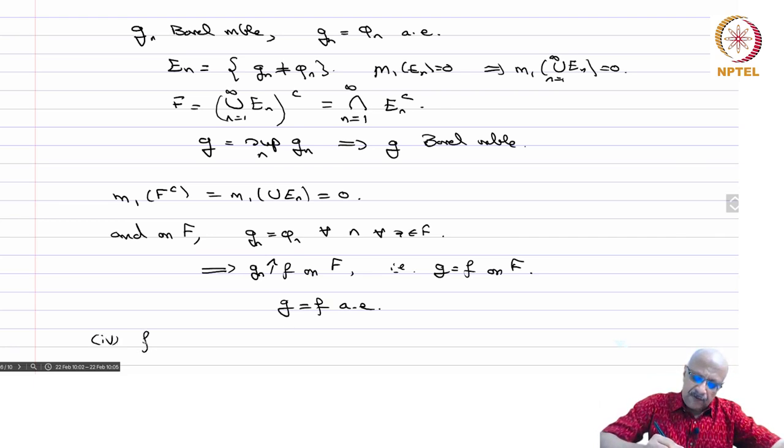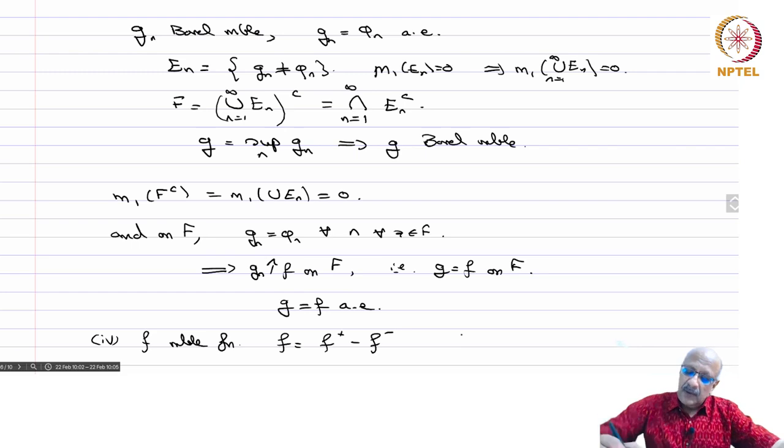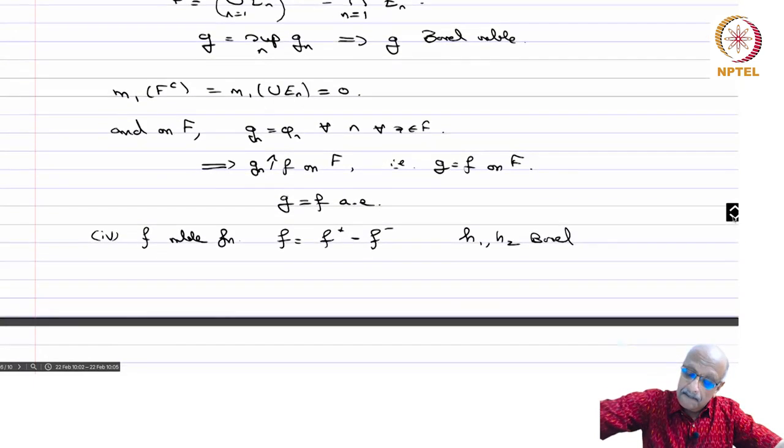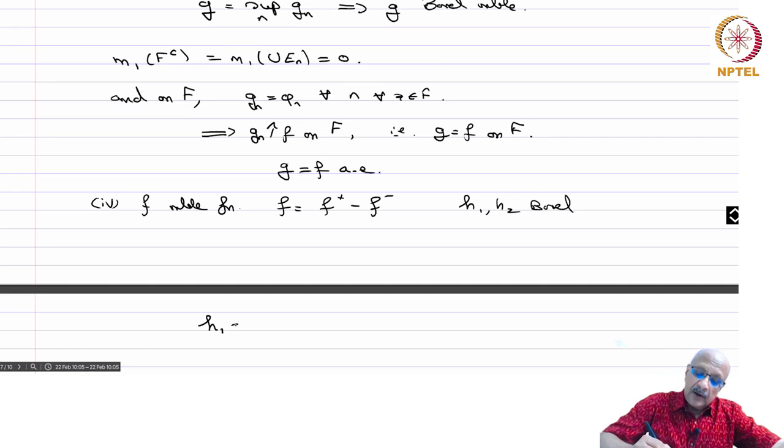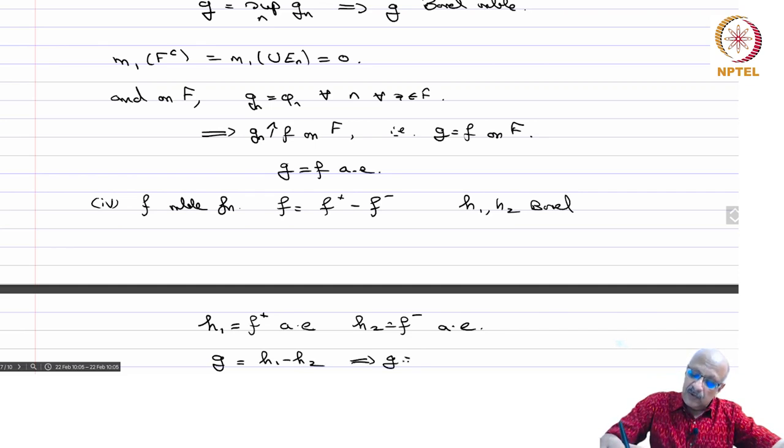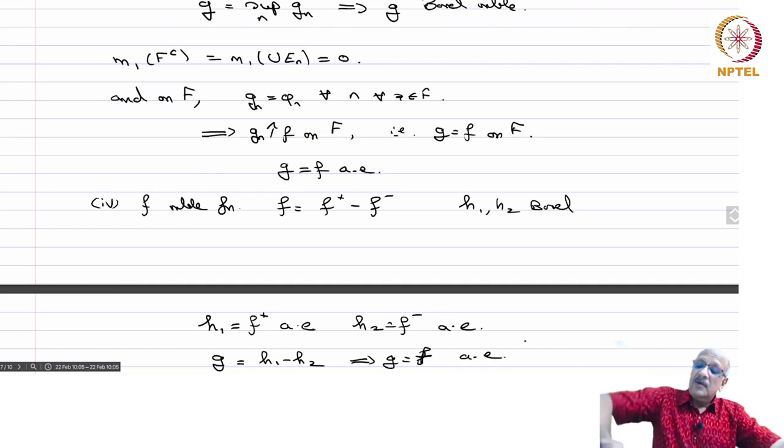Fourth, f a measurable function. You can write f as f plus minus f minus, and then you have H1, H2 Borel, with H1 equal to f plus almost everywhere, and H2 equal to f minus almost everywhere. Then you define G equal to H1 minus H2. Then this implies that G equals f almost everywhere.